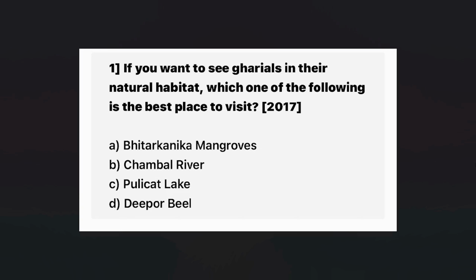If you want to see gharials in their natural habitat, which one of the following is the best place to visit? So gharial is a type of crocodile. We will also see it in our PT-365. So where you will find it? Again, they are not giving regions, they are giving rivers, mangroves. You should also know where it is located in India.